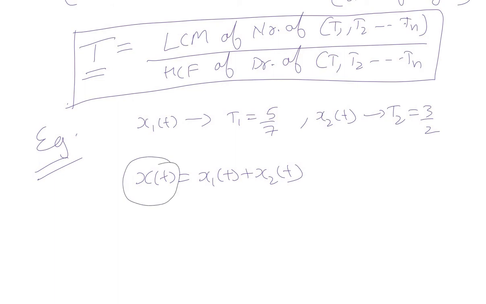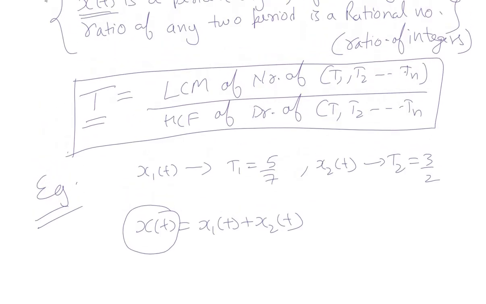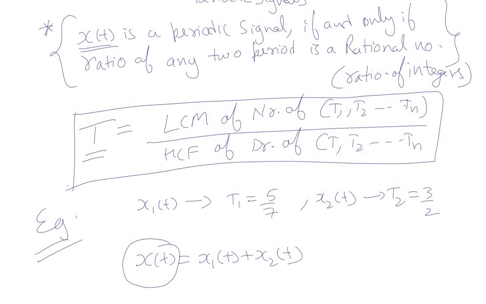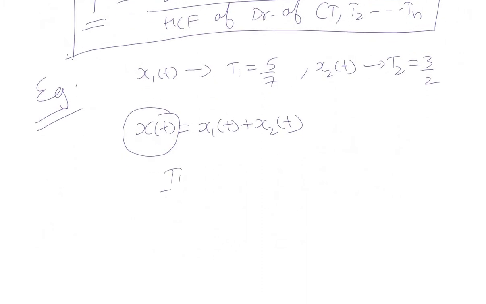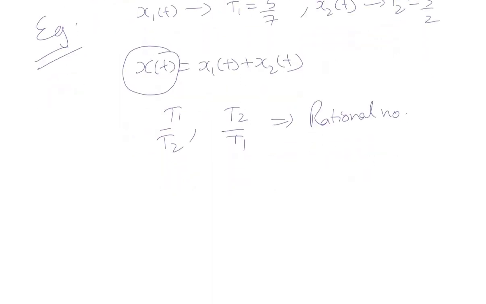We need to find out whether this x of t is a periodic signal. If yes, what is its fundamental period? To check whether x of t is periodic, we need to satisfy this condition: the ratio of any two periods should be a rational number. Here we have only two periods, so T1 by T2, or T2 by T1, is a rational number. So we can say that x of t is periodic.